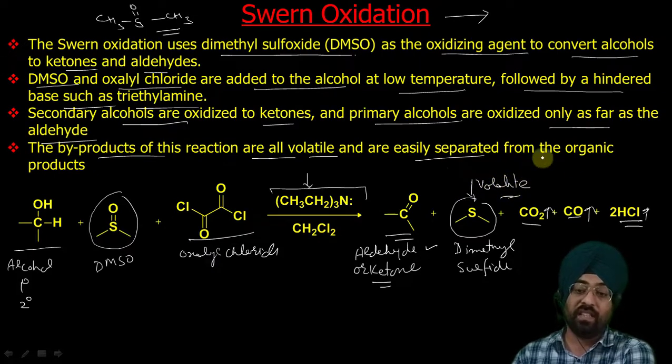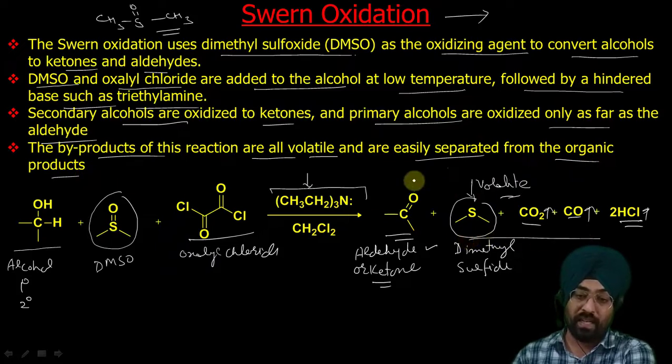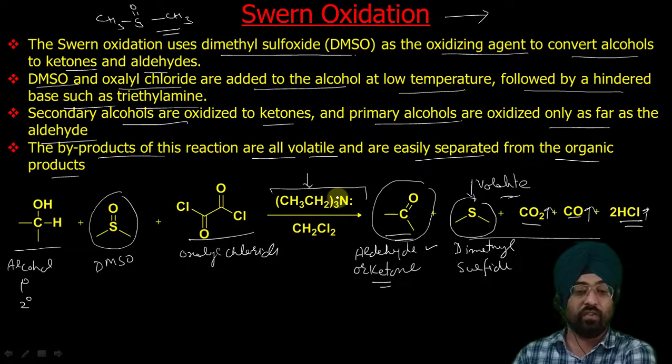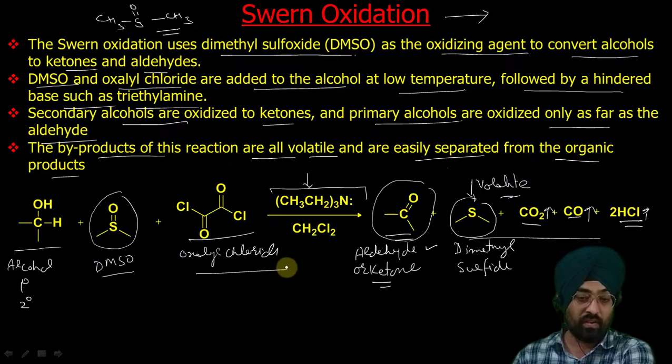So these are easily separated from organic products. So we can easily separate these and we can get pure aldehyde or ketone. That is another advantage of using this Swern oxidation, which is done with the help of dimethyl sulfoxide and oxalyl chloride with the help of a hindered base. This base is triethylamine. We can use other bases also, but in this reaction we have used a very simple triethylamine base. So that is the Swern oxidation.